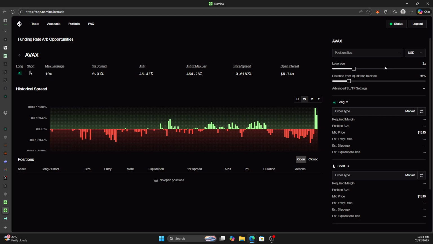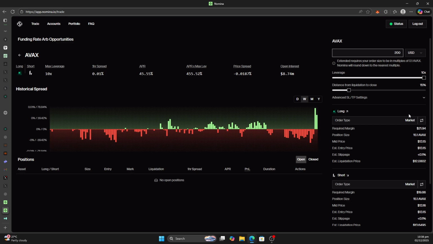For now, I'm just going to implement a trade and show you the excitement from experiencing Nomina. So let's just go max leverage 10x. I don't have a large equity, so for position size, let's just go 200. This is going to require a margin of $21 or $22 on Extended.